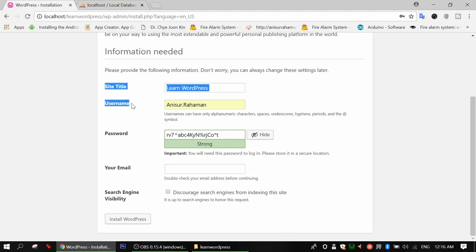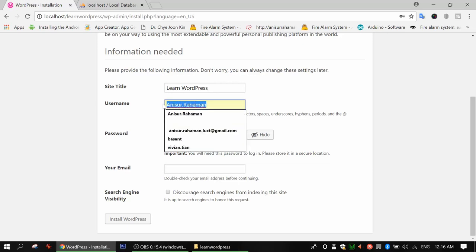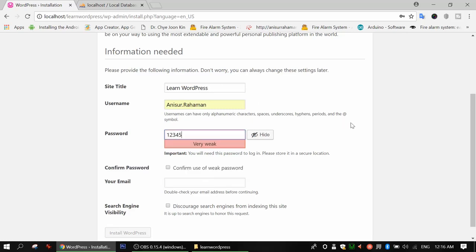So for username, we have to create a username. In this case, I like to make my username anisur.rahman. This is my username, and for the password, in this case I will just type password 12345. But I recommend you guys choose your own password, because I'm teaching here, so I'm just giving you an example. Then it says very weak password. You can just check confirm use weak password if you are using a weak password. If not, you can just uncheck it. This is not mandatory.